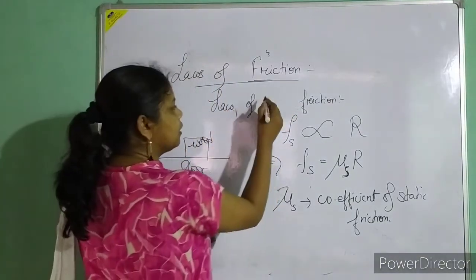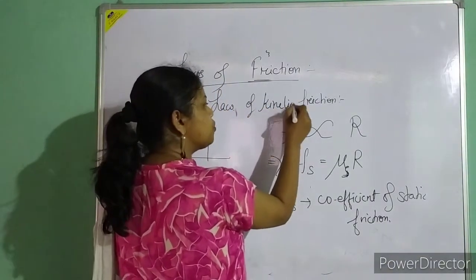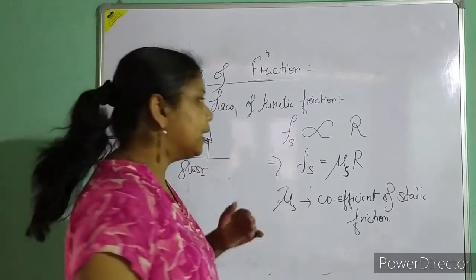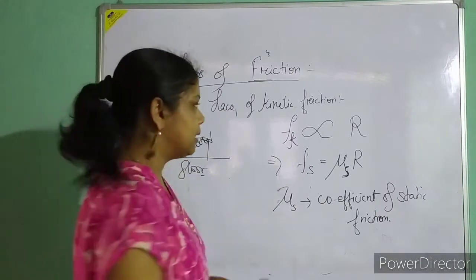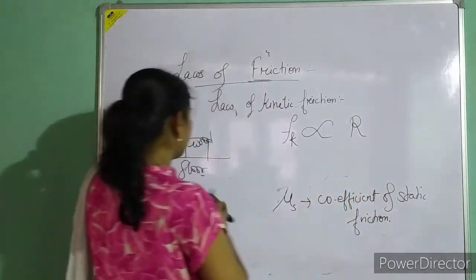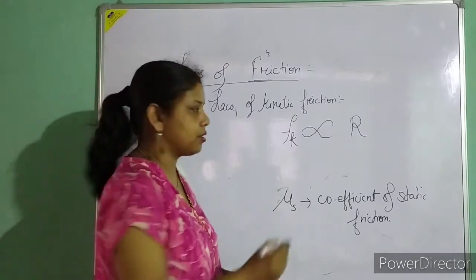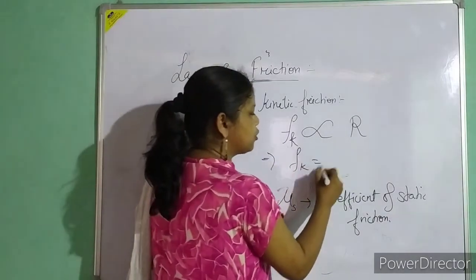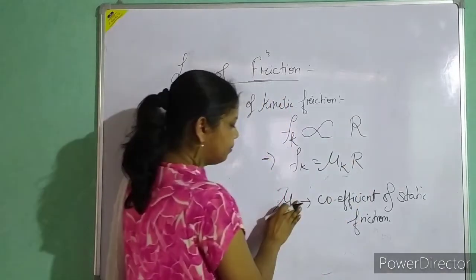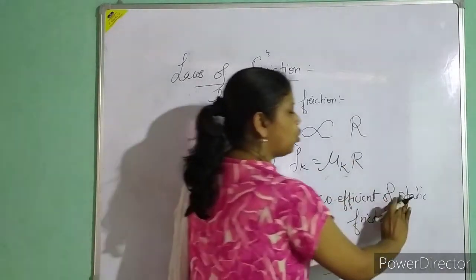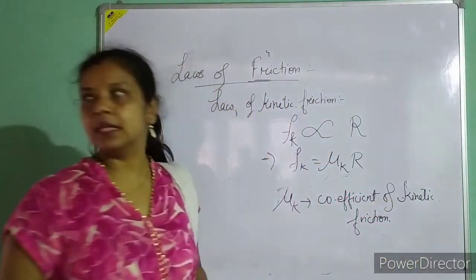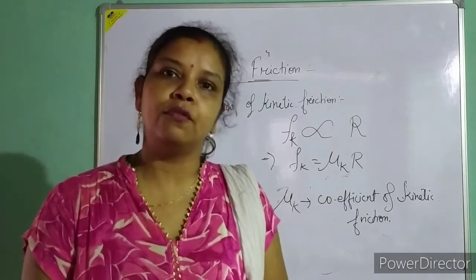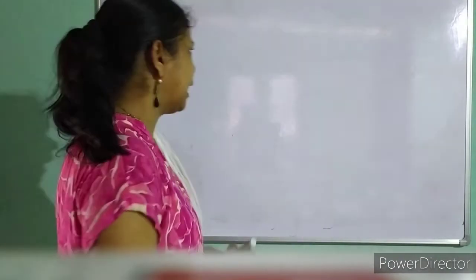Similarly, in laws of kinetic friction, there are also two or three laws. Another important law is that the force of kinetic friction is directly proportional to the normal reaction, or I can write Fk equals mu k R. Here mu k is known as the coefficient of kinetic friction. These are the two laws that are important for your exam. Next topic: angle of friction and angle of repose.